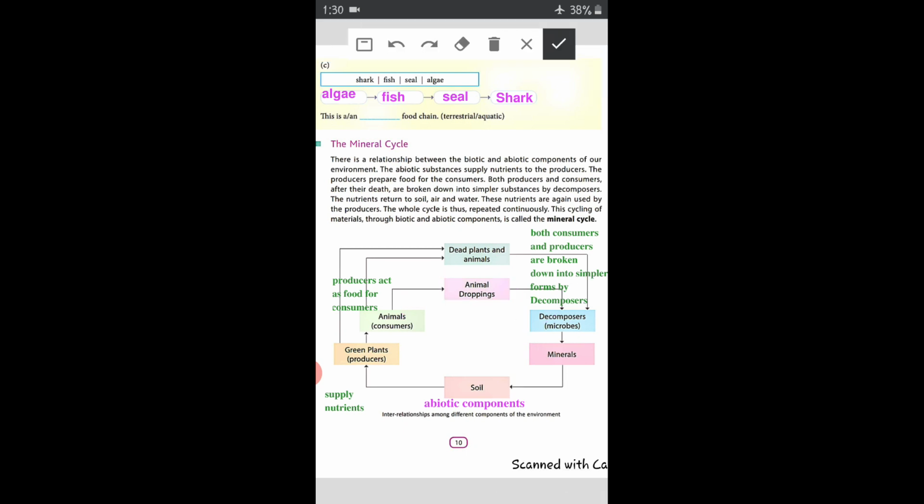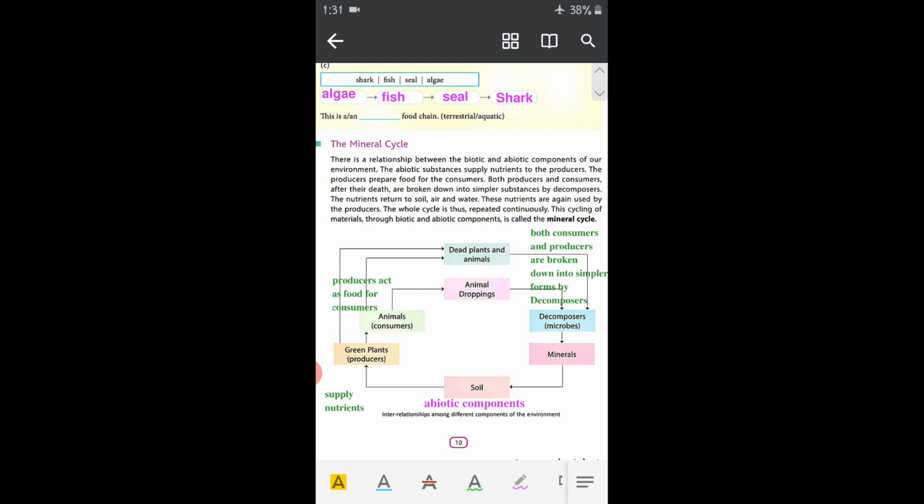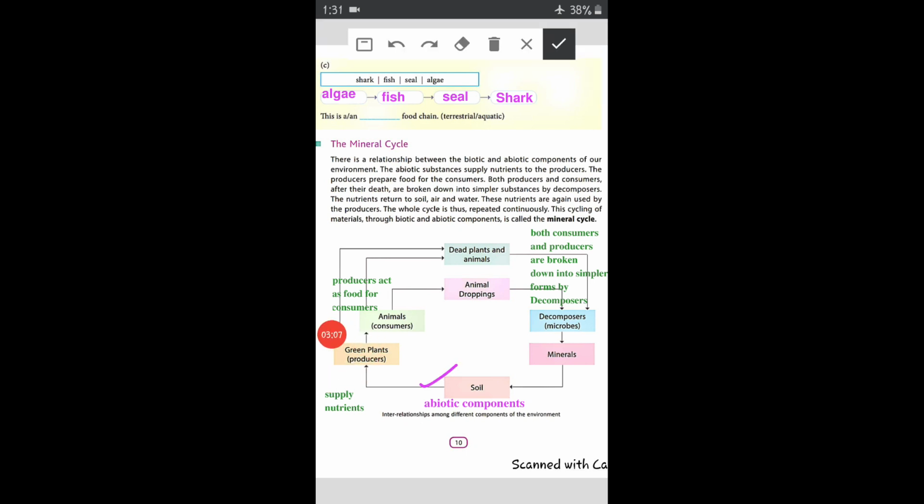nutrition back to the soil, again where we started the process. Let me explain once again. Soil gives nutrition to producers. Producers are eaten by animals, also known as consumers. Then after death, both plants and animals become dead plants and animals, and they are decomposed by decomposers. Also animal waste is decomposed by decomposers and changed into simpler substances.